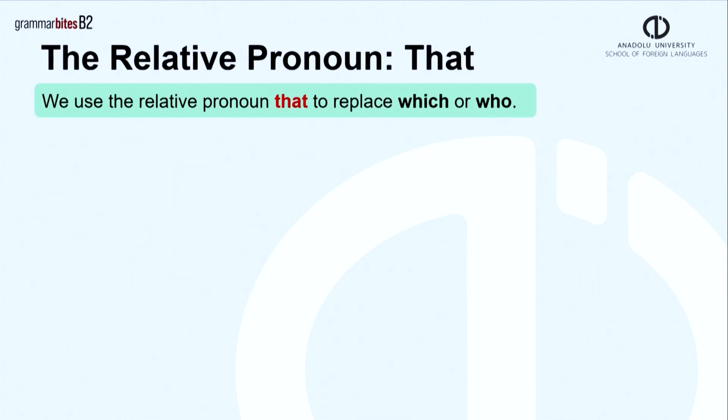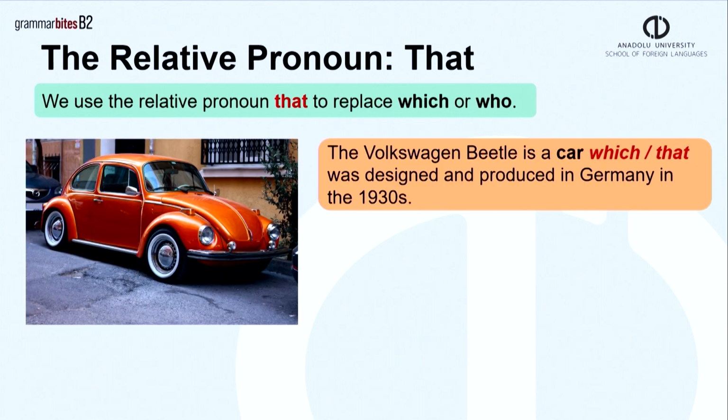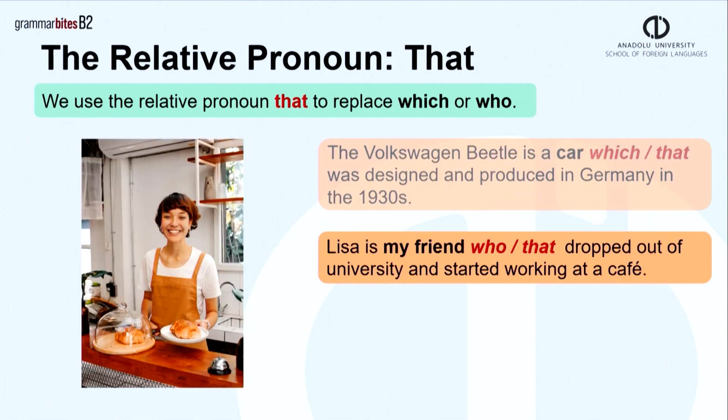We use the relative pronoun that to replace which or who. The Volkswagen Beetle is a car which or that was designed and produced in Germany in the 1930s. Lisa is my friend who or that dropped out of university and started working at a cafe.